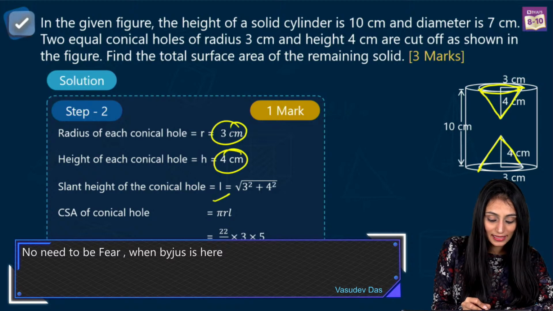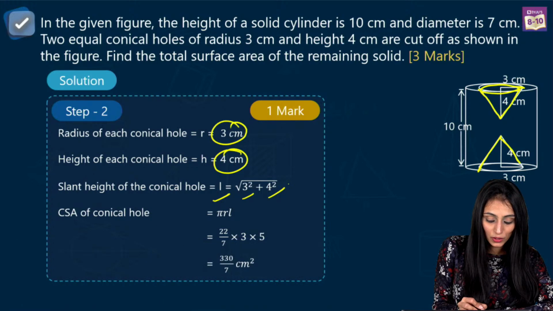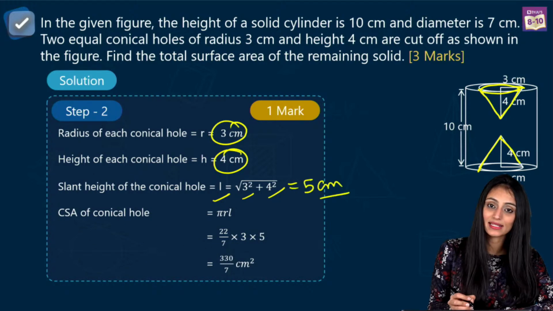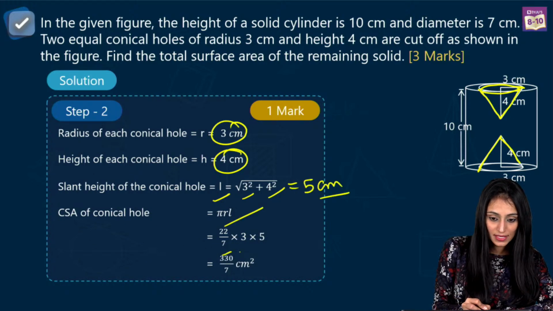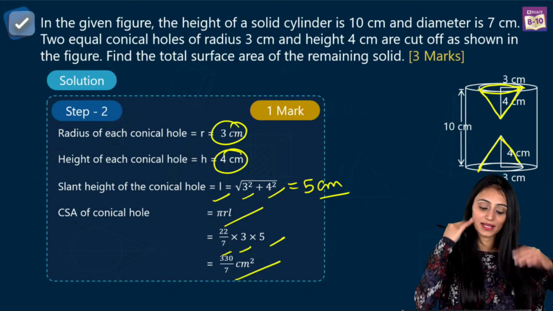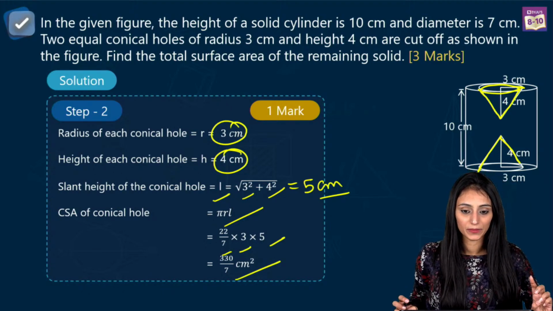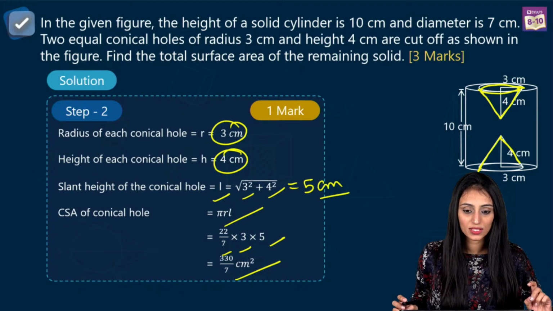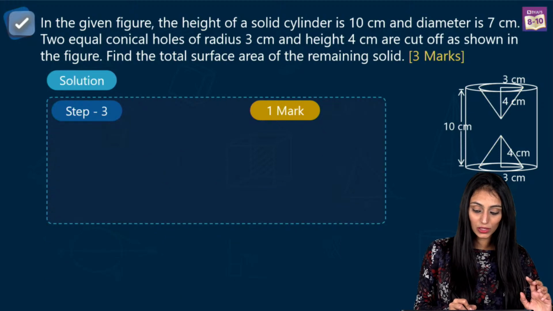So we find the slant height using the Pythagoras theorem. That's the square root of 3 square plus 4 square, so you get 5 centimeters. We have the slant height. So pi RL is 22/7 into 3 into 5. That's 330/7 centimeters square. Yes. We need the CSA of the cylinder and the curved surface area of the two cones. Absolutely, we will do that.